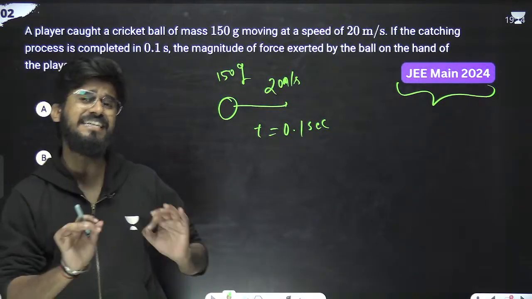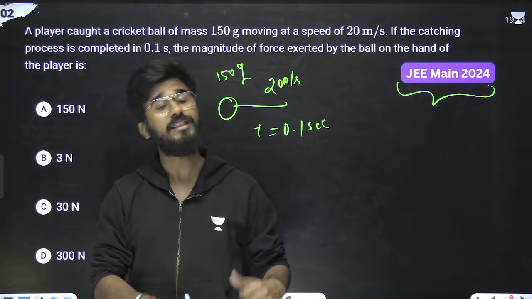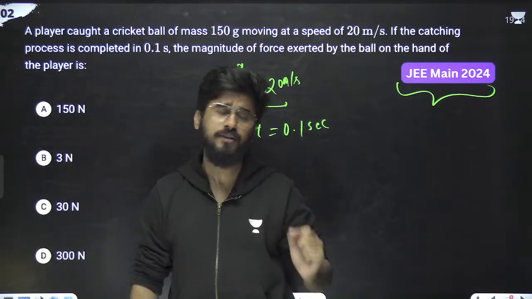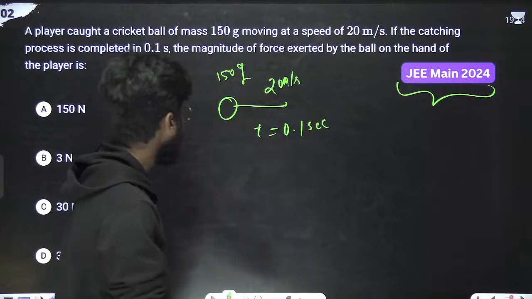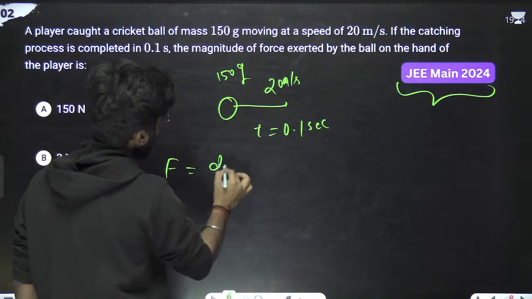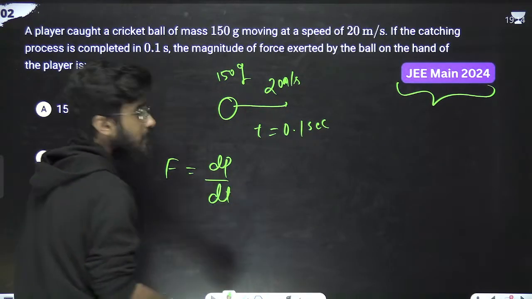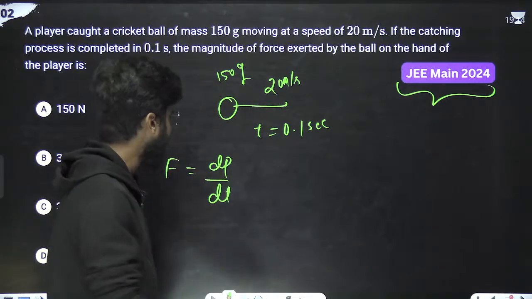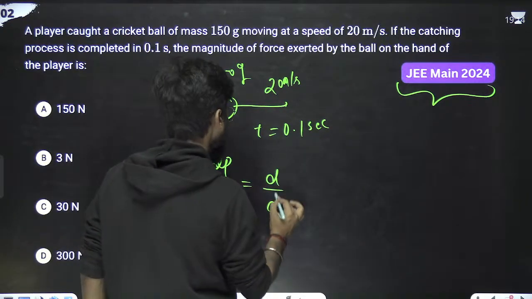What is the basic definition of force? I told you in the theory session of laws of motion that the basic definition of force is F equals dp by dt. What is p? P is the linear momentum, which is simply mass into velocity. We can write it as d by dt of mass into velocity.